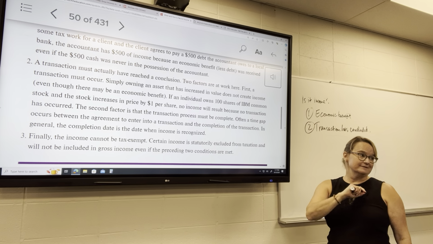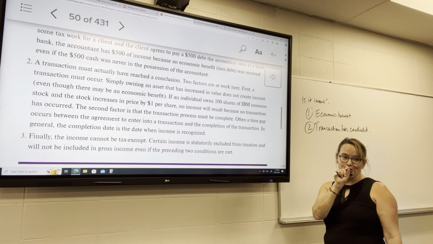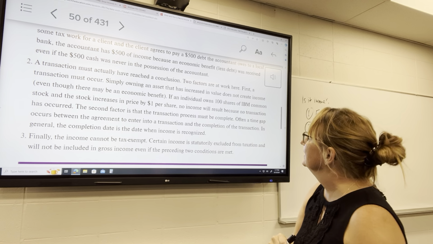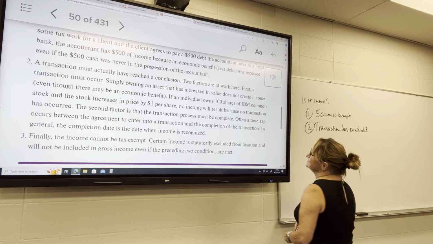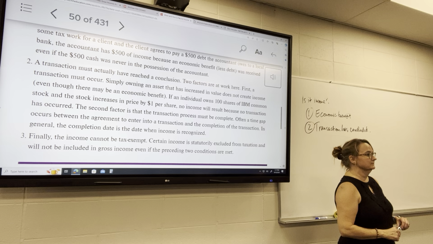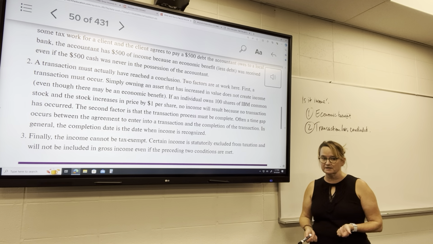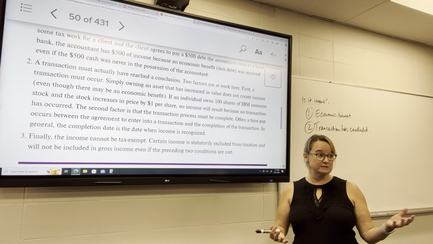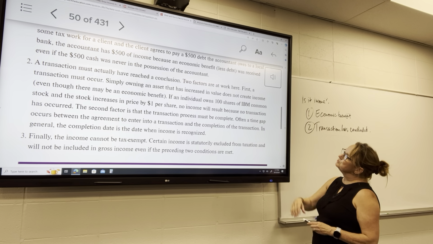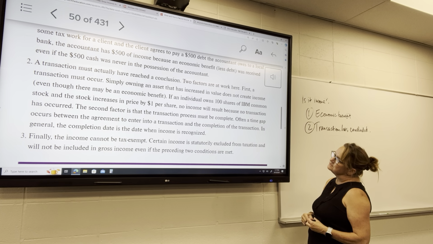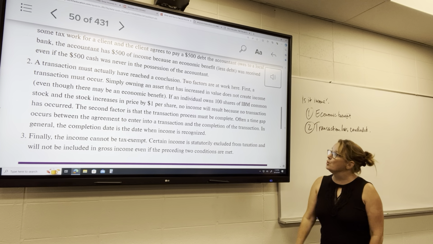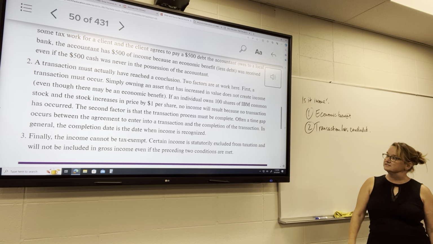Now this is interesting. I'm going to talk about some current events as related to this particular requirement. Simply owning an asset that has increased in value does not create income, even though there may be an economic benefit. For example, if an individual owns 100 shares of IBM common stock and the stock increases in price by $1 per share, no income results because no transaction has occurred.